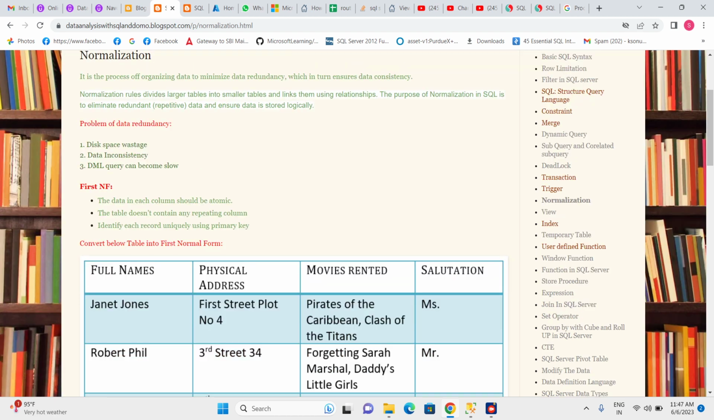So how do we do normalization? We have three normal forms. First, the data in each column should be atomic. All these three points relate to the first normal form. The data in each column should be atomic.